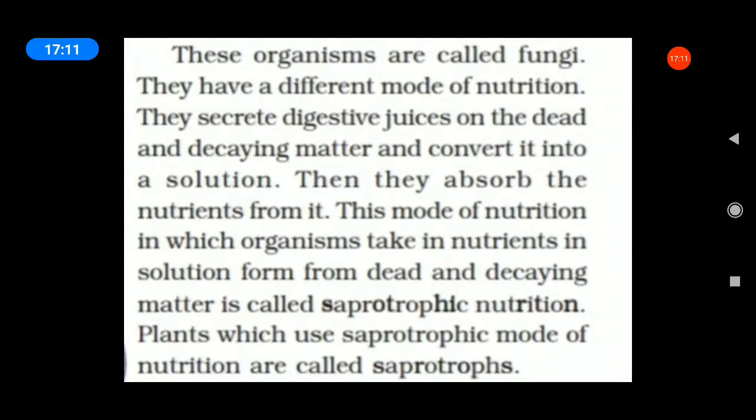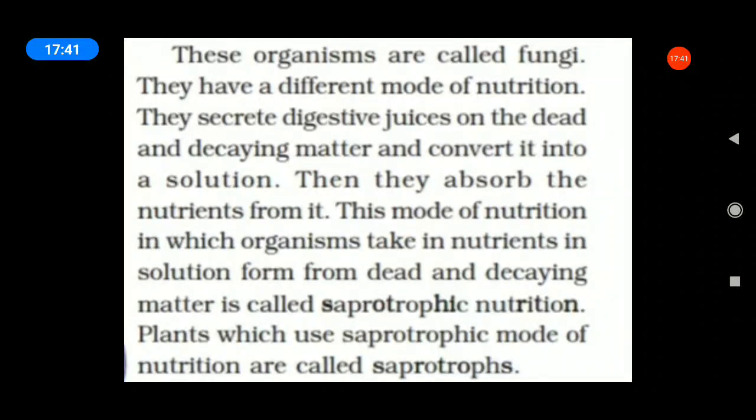What is saprotrophic nutrition? First, what is fungi? Listen, all of you, the cotton thread spread on a piece of bread. All of you learned this in the last class, activity 1.2, the fungi growing on bread mold. That is a fungus.